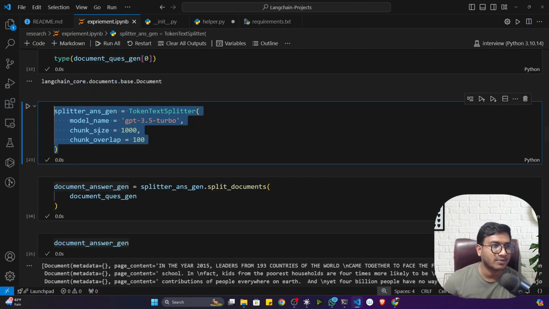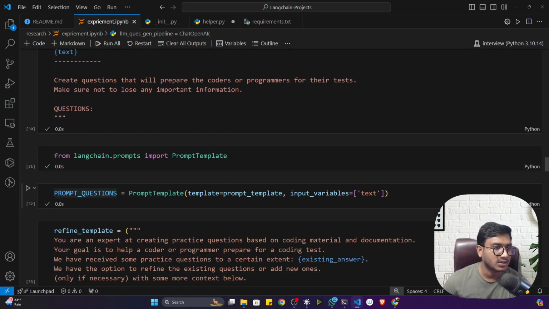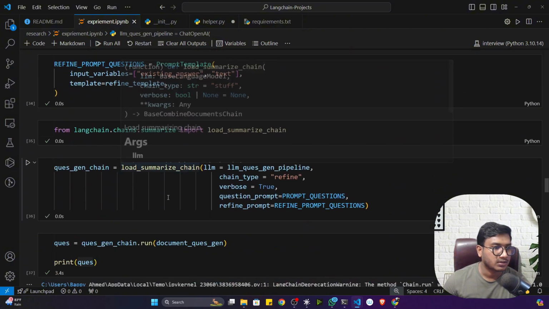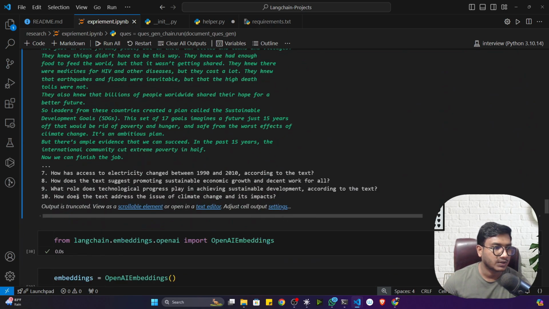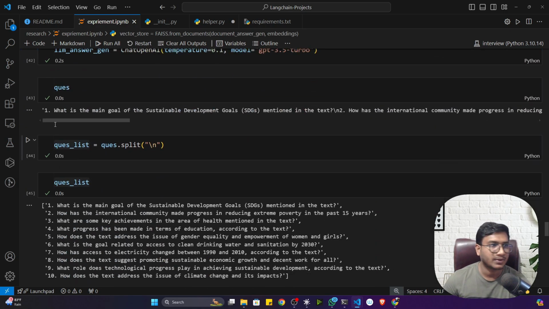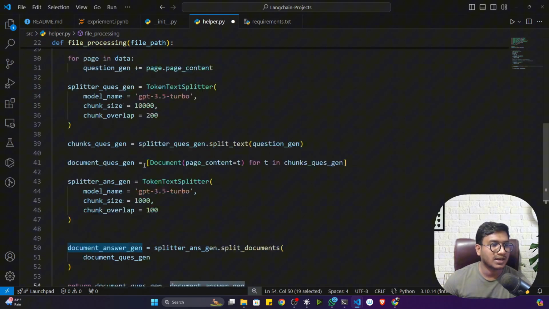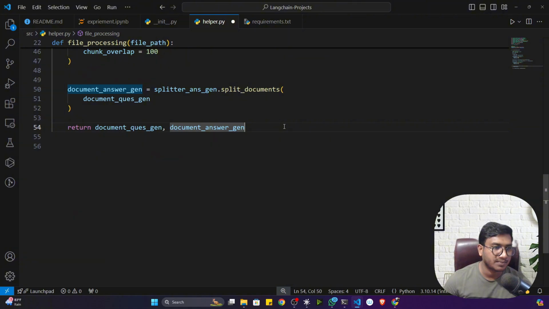The same thing I performed in my notebook, I think you remember. First of all I was using document question gen just to generate the questions. Then I was using document answer gen just to generate my answers. I hope it is clear. So this function I have created, guys. Now the next function I have created is my LLM pipeline. That means I will be using my large language model and creating the vector embeddings. Everything will happen inside this function.